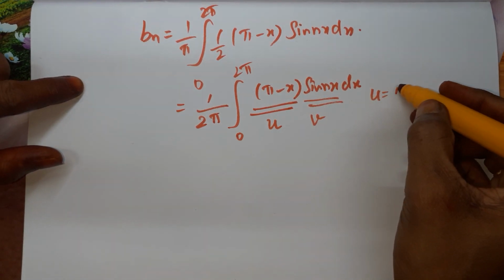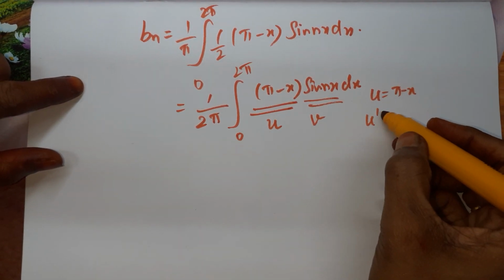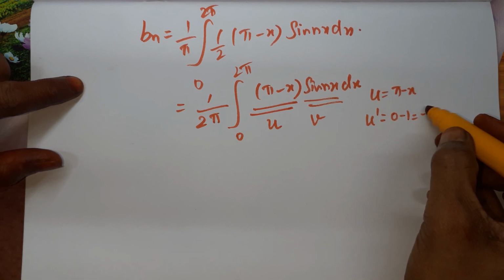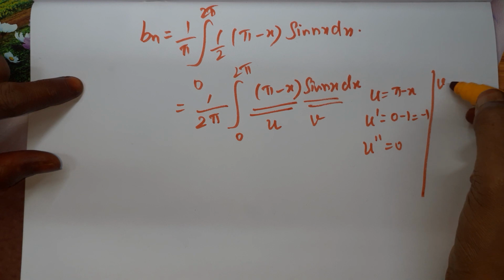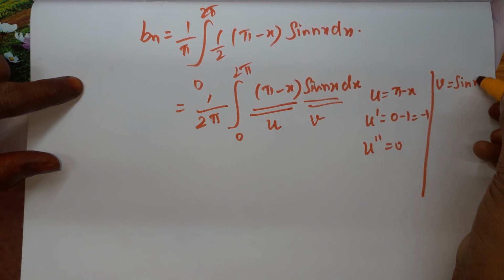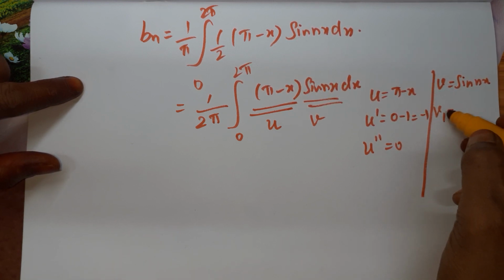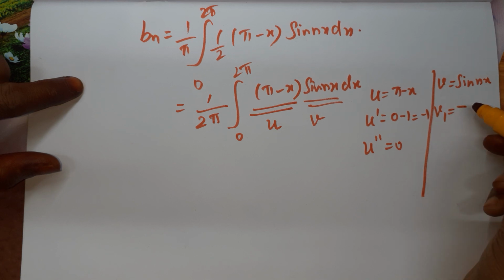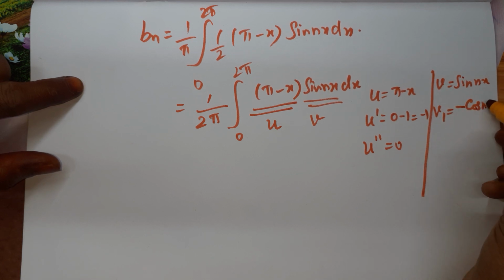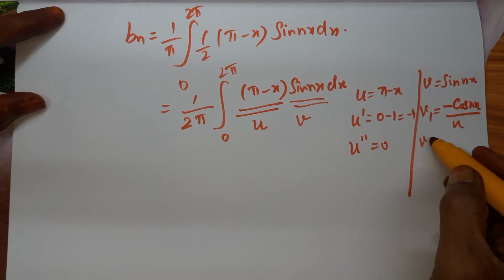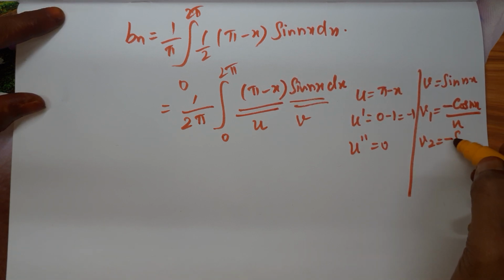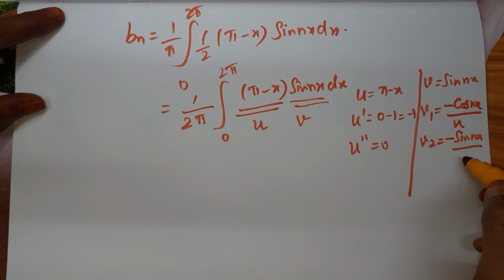So u is equal to pi minus x, u dash is equal to 0 minus 1, which is minus 1, u double dash is equal to 0, and v is equal to sin nx. v1, that is integration of sin nx, that is minus cos nx by n, and v2 is equal to minus sin nx by n squared.